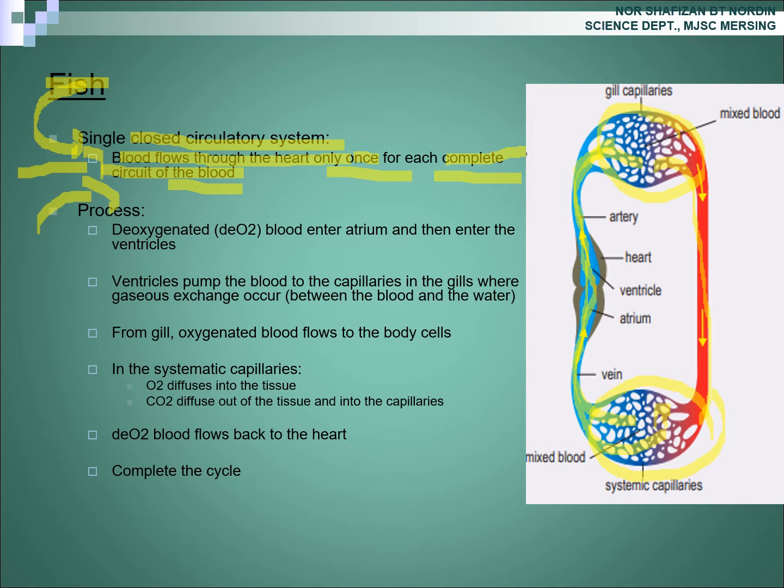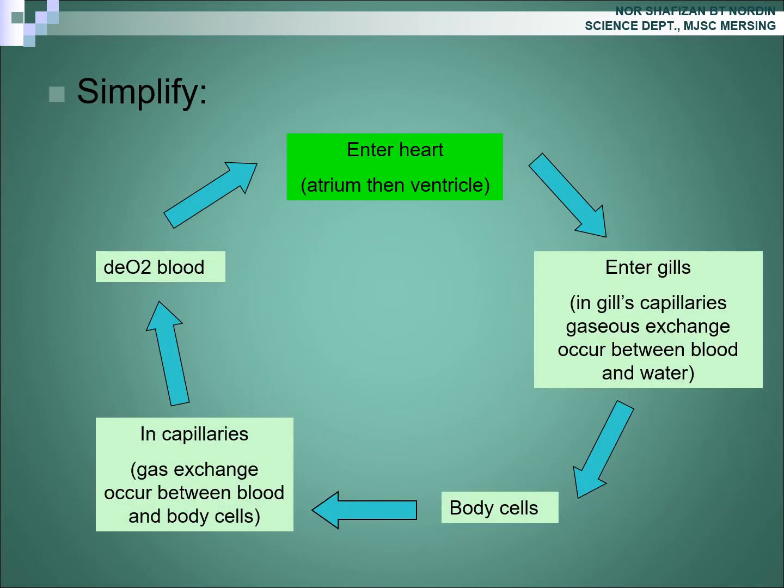Exchange of gases, oxygen from the capillary flows to the tissue, and then carbon dioxide from the tissue diffuses into the capillaries, and then deoxygenated blood flows back into the atrium. Okay, one complete circuit. Alright, so let us simplify this process.